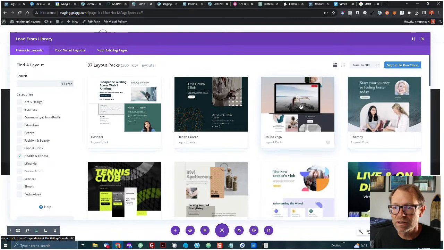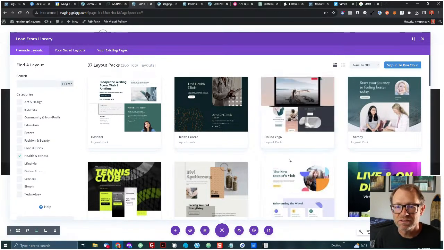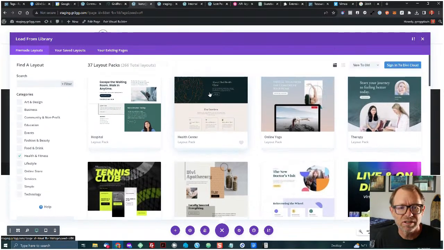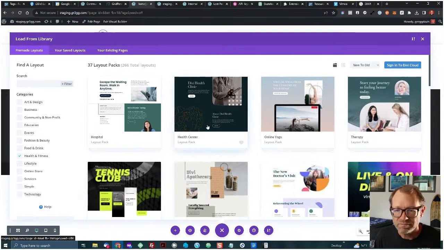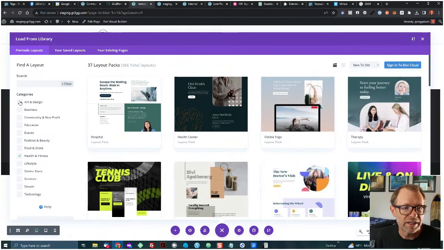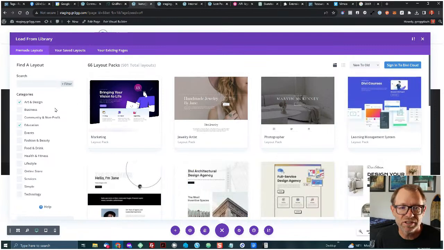Here's something where, look at this. That's a yoga one. Here's a health center and kind of a darker look and feel. Not really liking any of these. Let's see what happens when I click education and art and design.